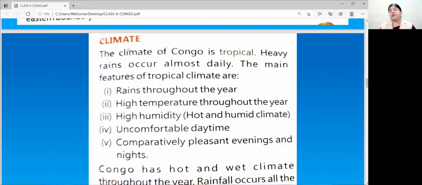And some places on the lower areas have floods also. Then the government has to work hard to rescue them. So many factors come at that time. So the places near the equator are not very comfortable. Rain throughout the year, high temperature, high humidity, uncomfortable daytime, pleasant evenings and nights.